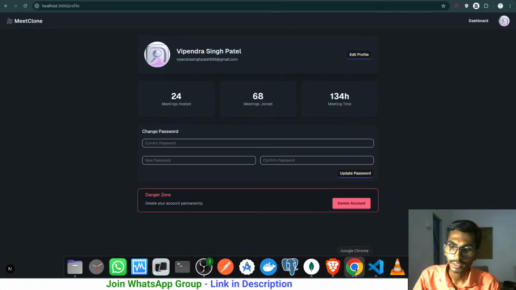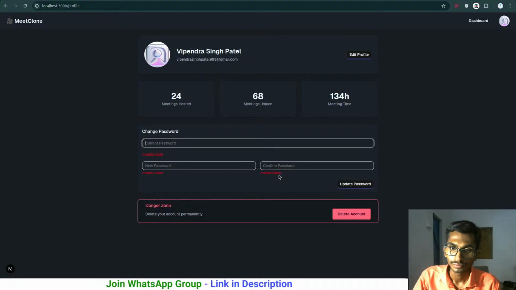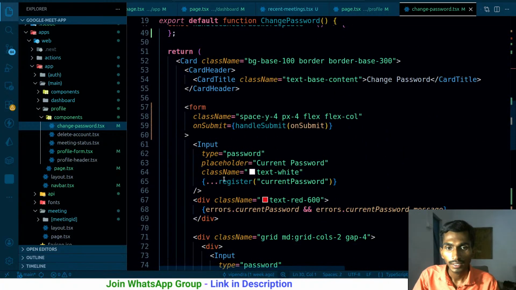The problem is that if I click on this, input invalid, input invalid, input invalid. So I need to even have the cancel button over here. So whenever I click on this, by the way, if the values are there, it should be possible. Yeah, reset. Instead of making it cancel, reset.